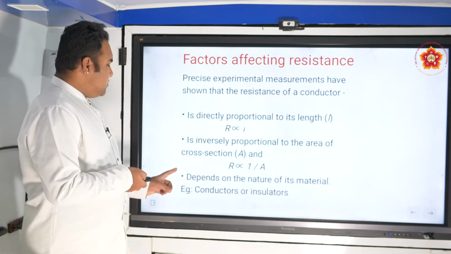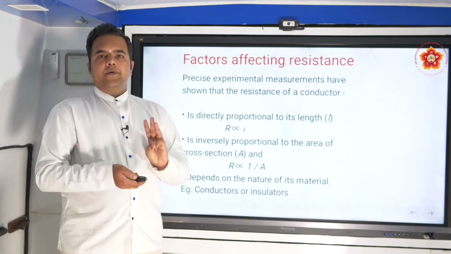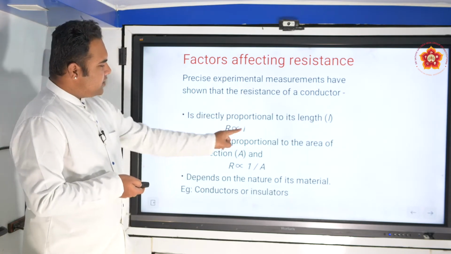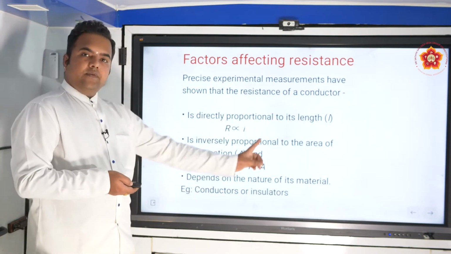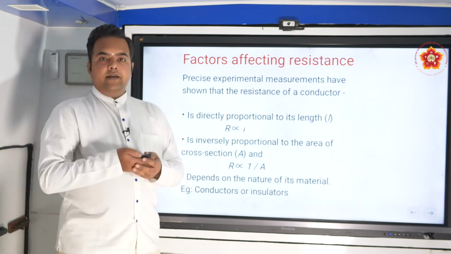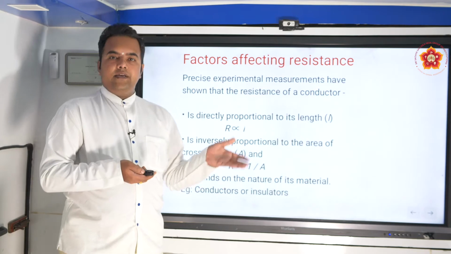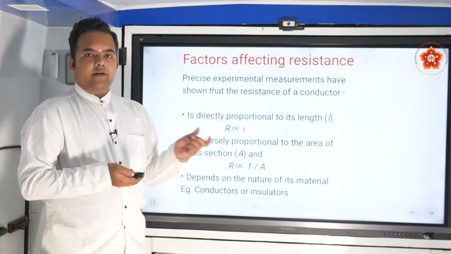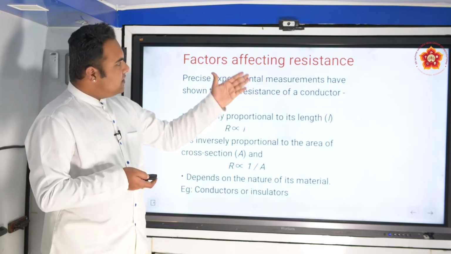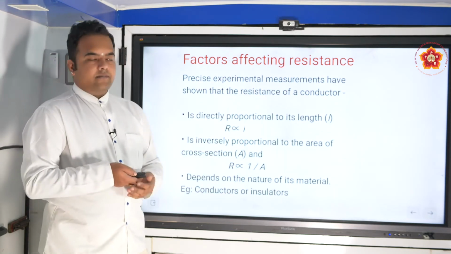Okay, so resistance mainly depends on three factors. Length, it varies like this, R proportional to L. Area, R is inversely proportional to area. Resistance also depends on the nature of the material. If it's a conductor, the resistance is one particular way. If it's an insulator, the resistance varies and differs. So this is how resistance keeps on varying.